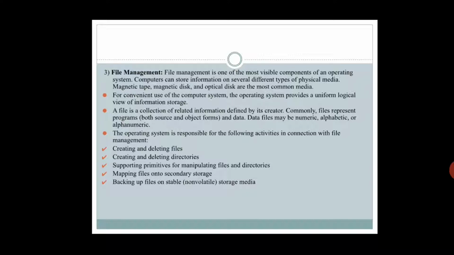Obviously, what is the difference between a directory and a file? Can you recall these things? A file is individual, you can create a file on its own, but when I talk about a directory, obviously it will be in a hierarchical format, isn't it? There will be a root node or root directory. From the root directory you will have many subdirectories or subfolders, and inside the subfolders there will be n number of files, and ultimately it will be in one tree structure or hierarchical structure, isn't it? So creating the directory and deleting the directory, both are taken care of by the operating system.